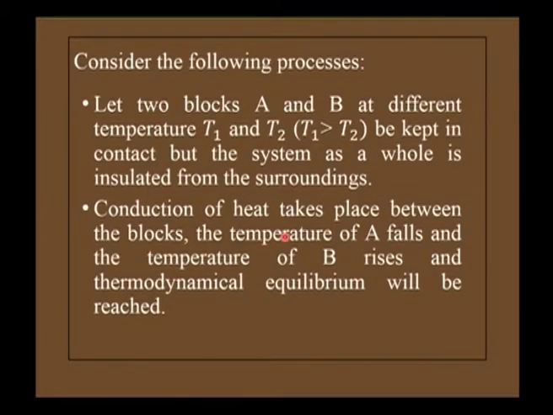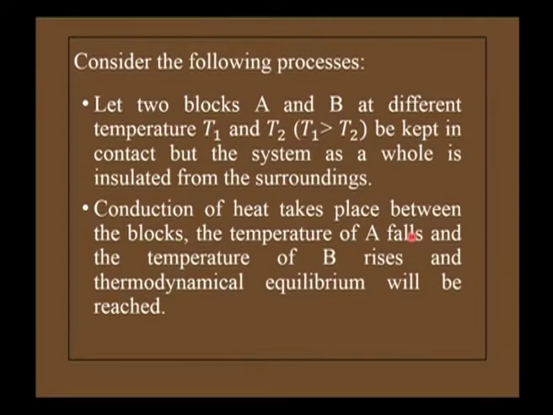Let us consider two blocks A and B. Let us say that they are at different temperatures T1 and T2, where the temperature T1 is greater than T2, and they are kept in contact, but the system as a whole is insulated from the surroundings. Therefore, what happens? The conduction of heat takes place between the blocks, the temperature of A falls and the temperature of B rises, and there is a thermodynamical equilibrium.